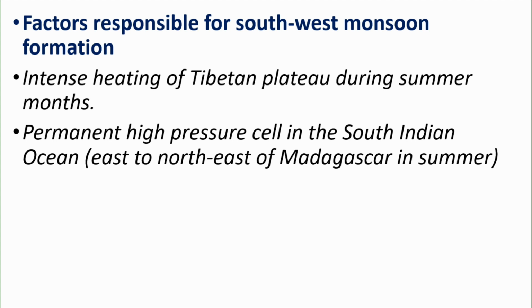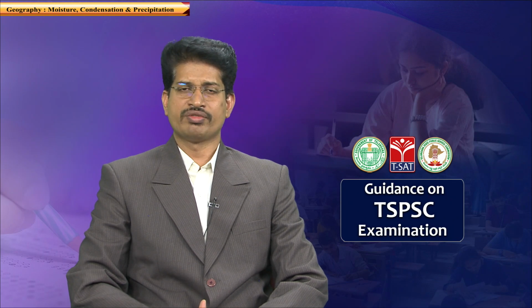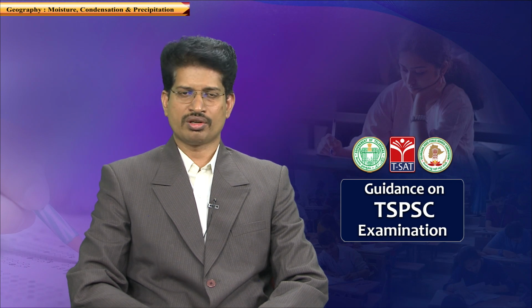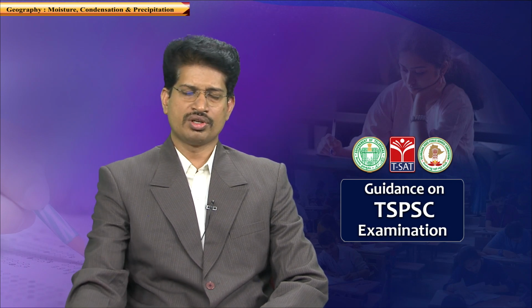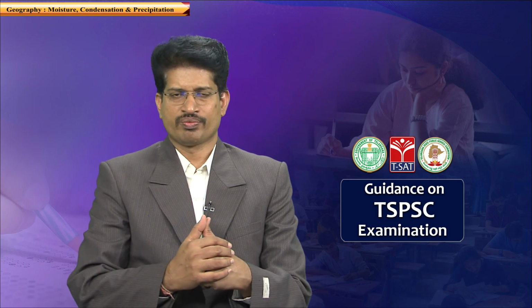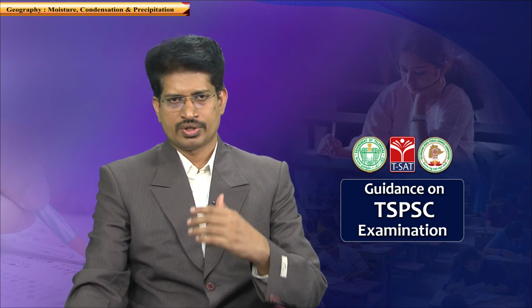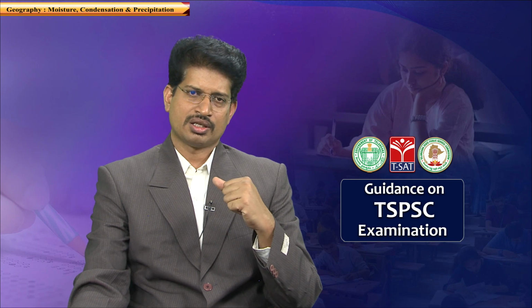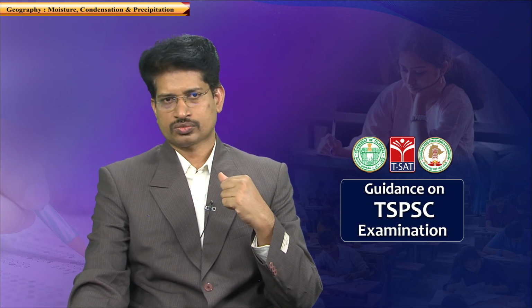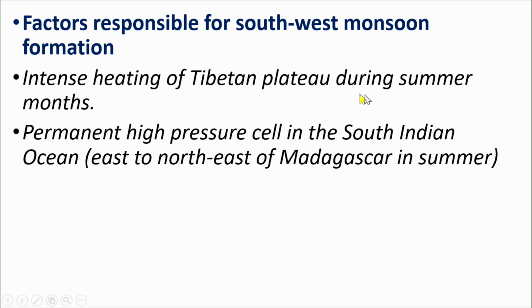As I have discussed in the previous session, the shift of the intertropical convergence zone because of the shift in the thermal equator is the main fundamental reason. Because of this, when the land is heavily heated, as I showed you in the previous episode, in the northern hemisphere, which is dominated by land, especially to the north of India, intense heating of the Tibet plateau during summer months leads to development of very low pressure. Low pressure sucks the air from the high pressure regions of the ocean in the Indian Ocean region, which leads to development of monsoons.